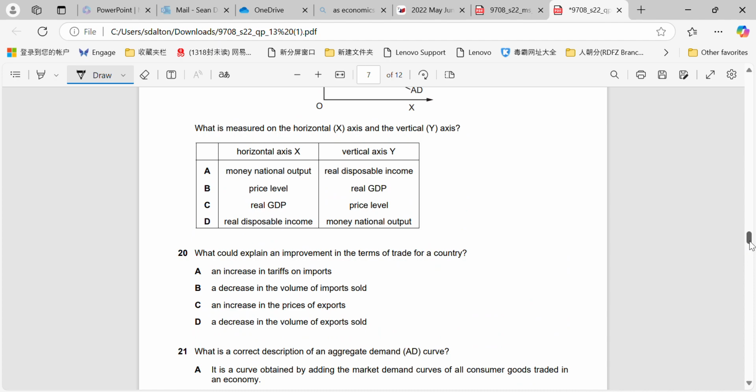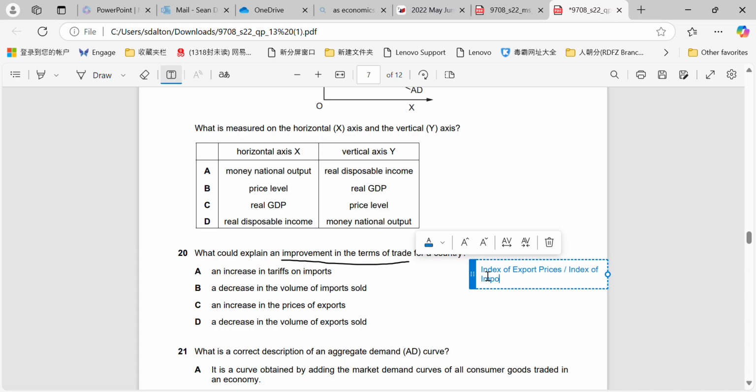Question 20. What could explain an improvement in the terms of trade for a country? Again, very common question, comes up all the time. Remember, you need to know what the terms of trade is. So the terms of trade, it's the index of export prices divided by the index of import prices. Okay?